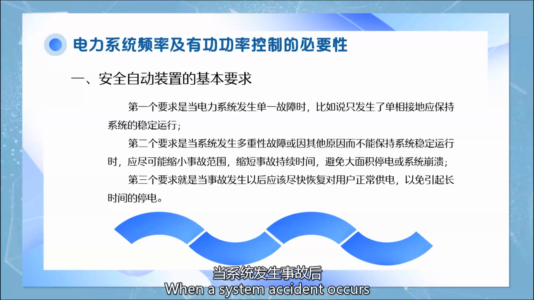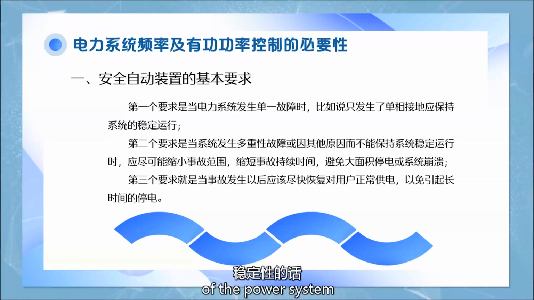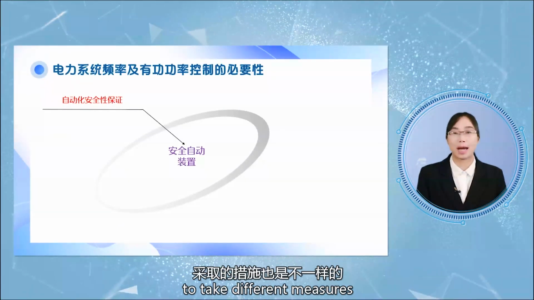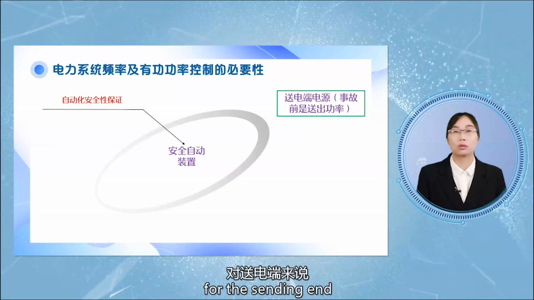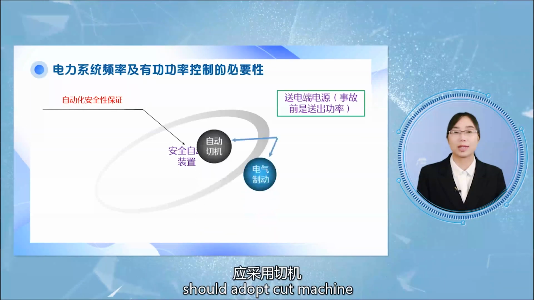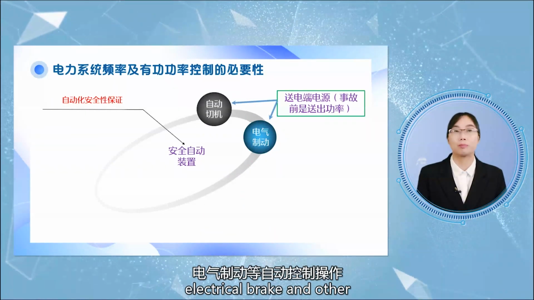When a system accident occurs, if it damages the stability of the power system, then control measures should be taken accordingly, with different measures for different control objects. For example, for the sending end, if the control object is the power supply, you should adopt cut machine, electrical brake, and other automatic control operations.